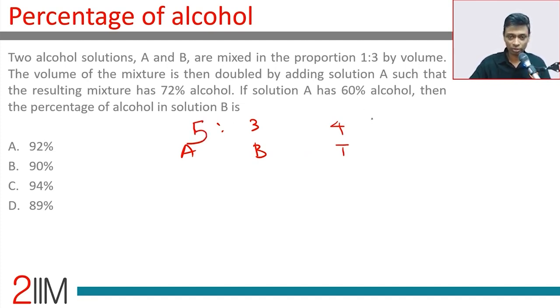1:3 gives us 4 total units. You're adding 4 more units of A. So 5:3 ratio. The resulting mixture has 72% alcohol. A has 60%. How much should B have?